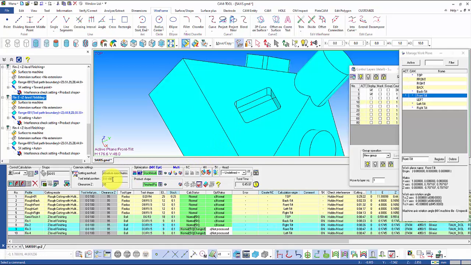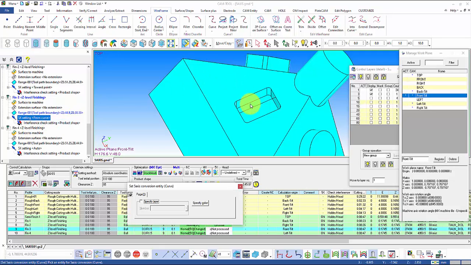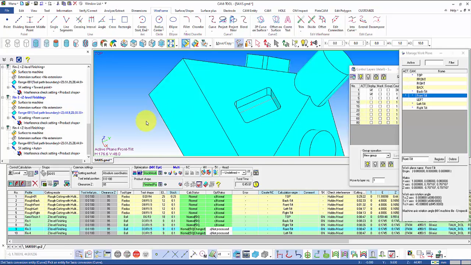I can now right-click my 5x setting and choose From Curve. We now need to set the curve. We do this by right-clicking and going to Set. We can select the wireframe line that we created. Note, Z position of the curve has no effect on how this 5-axis setting is processed. Now that we have selected our curve, we are ready to calculate.